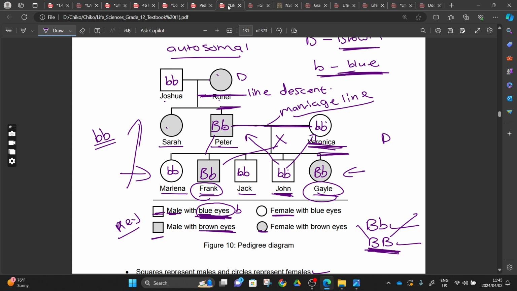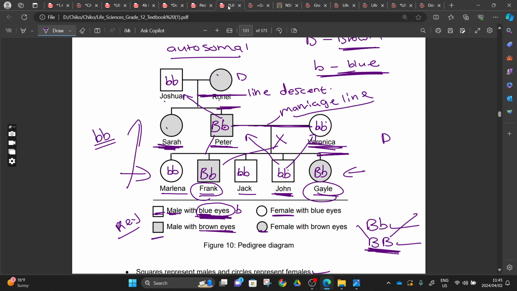Let's come to Sarah here. So now we understand, okay, Peter is like this, Sarah is like this. Now we have solved Peter's issue. So we come to Peter. Oh, Peter, he got his B from Joshua, right? This one is autosomal.